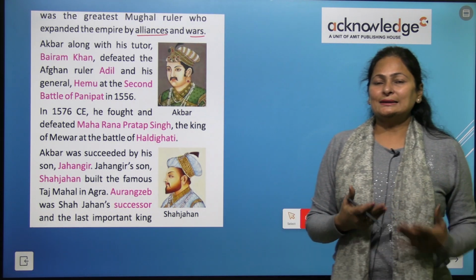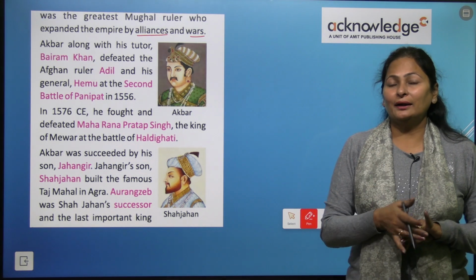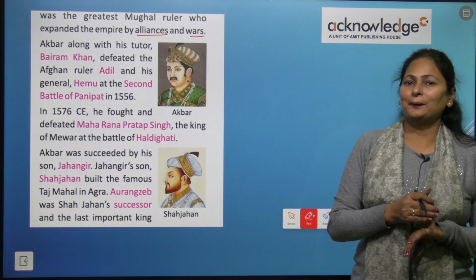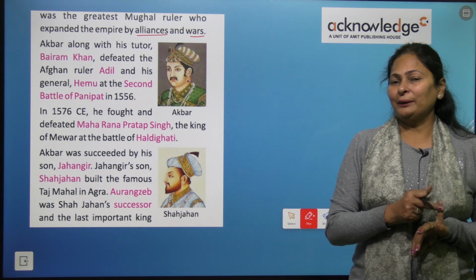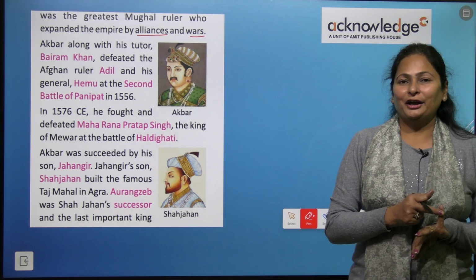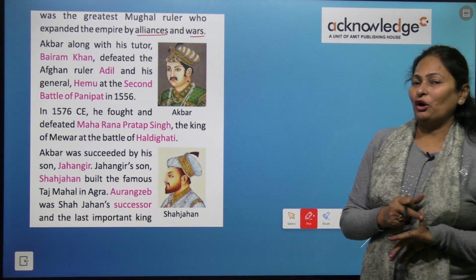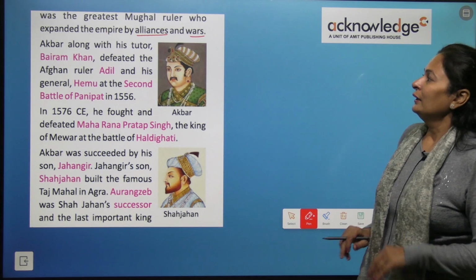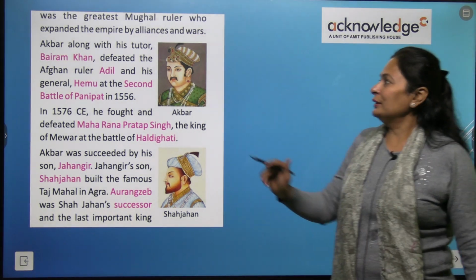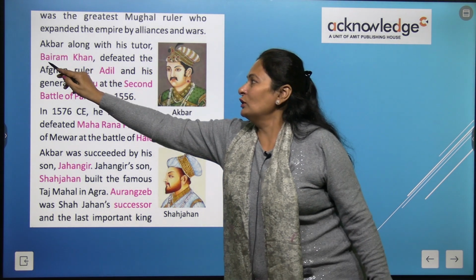So with alliances and wars, who expanded the empire? Akbar. At what age did he become emperor? Very good. It is at the age of 13 years that he became the emperor, right? Now, Akbar, along with his tutor, what was his name?